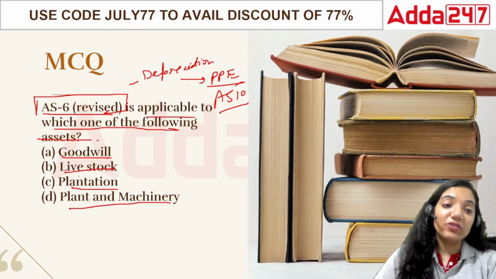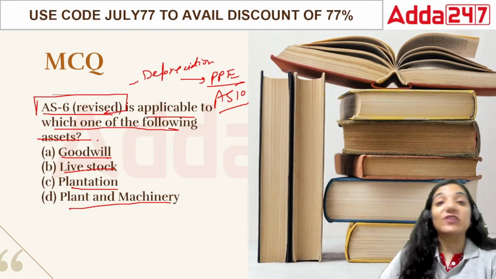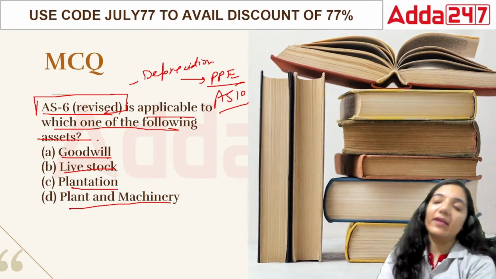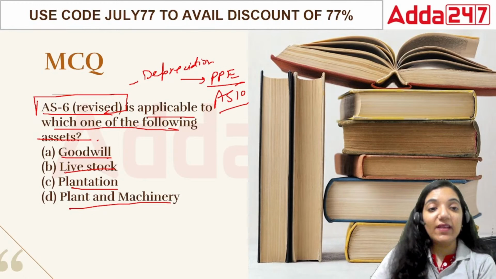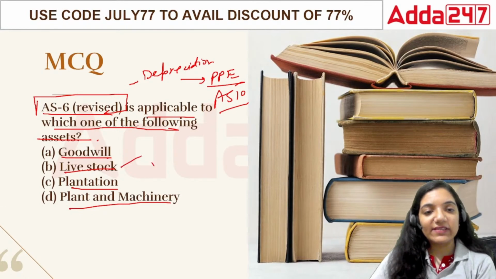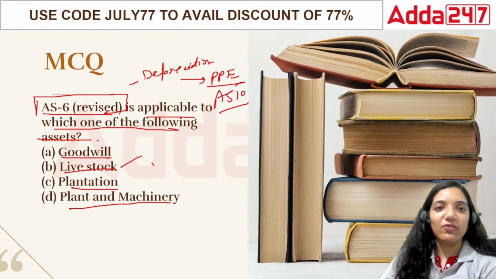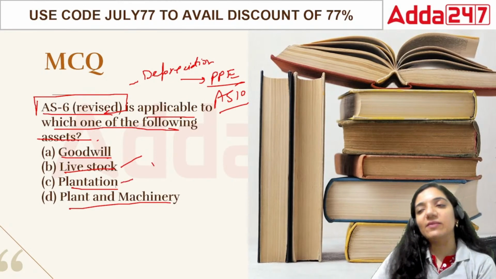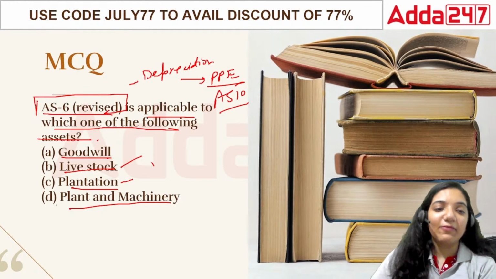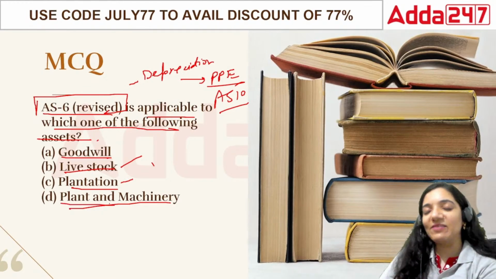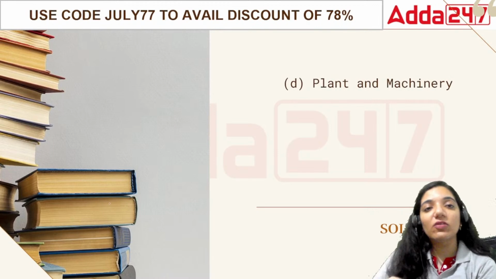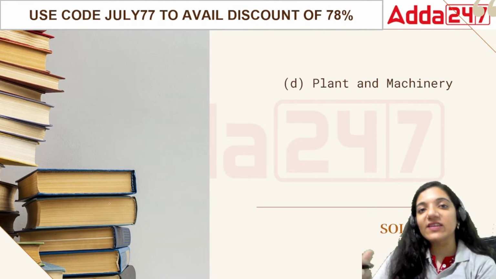So it covers goodwill. Goodwill is basically an intangible asset, and the valuation of intangibles is done under other accounting standards. Then we have livestock, the stock that is living. I cannot say I have a goat and it is depreciating every single day. Then plantation is again something which is live in nature. So the point is, the biological things do not depreciate. Depreciation is what? I'm using this pen every single day. It's getting older now. Then all these things are there in the books of accounts.